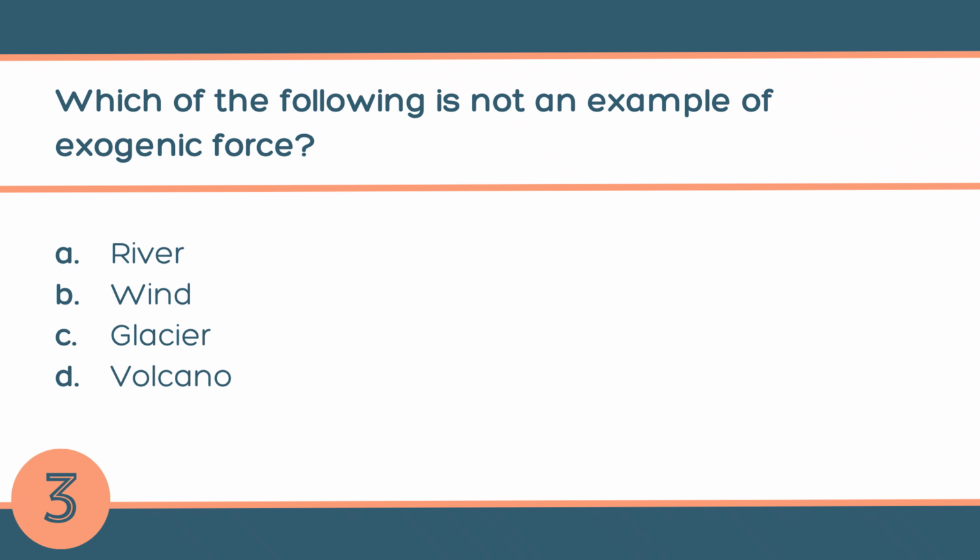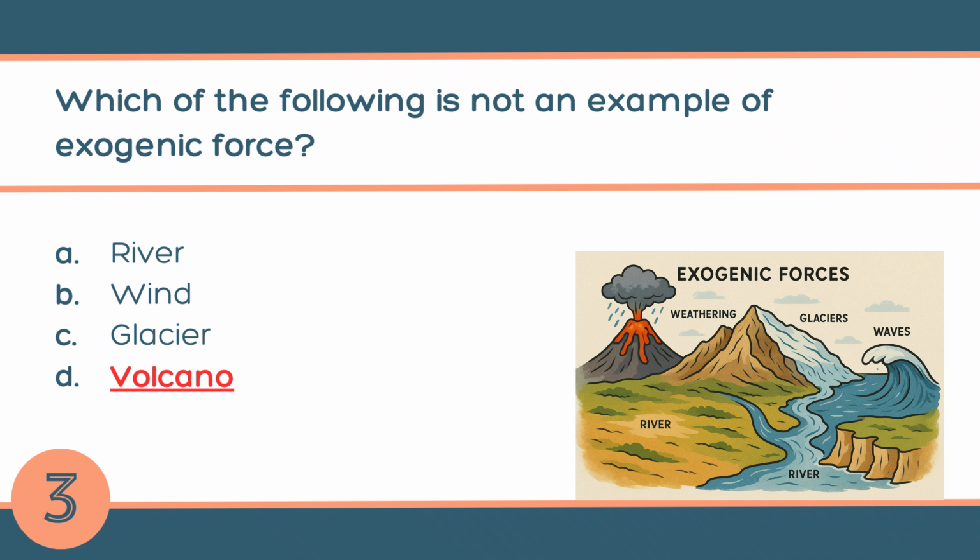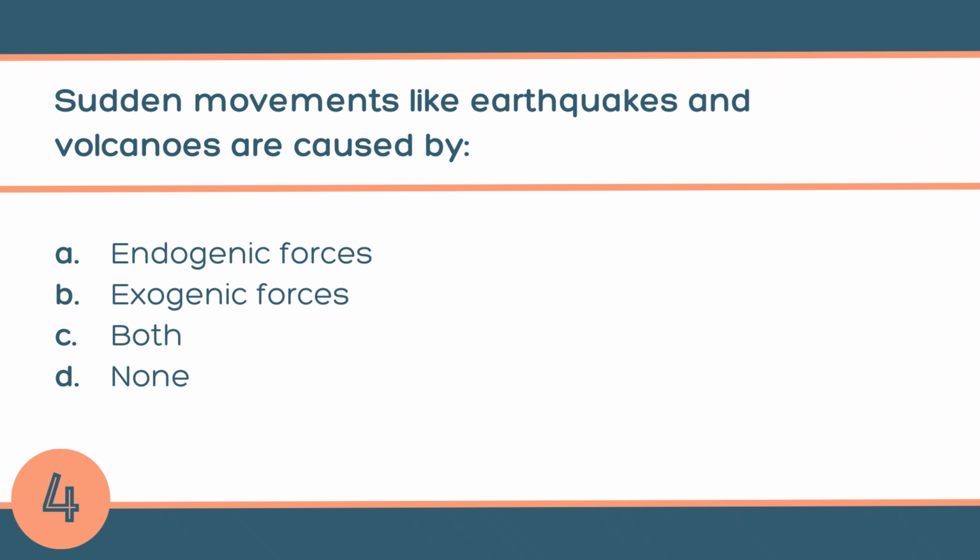Question number 3. Which of the following is not an example of exogenic force? A. River, B. Wind, C. Glacier, or D. Volcano? The answer is D. Volcano. Exogenic forces are the forces that work on the outside of the Earth's surface. They are mainly caused by the sun, heat, and gravity, which make wind, rivers, glaciers, and sea waves change the shape of the land.